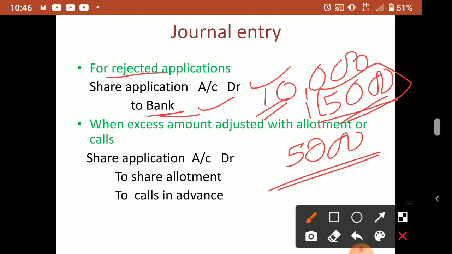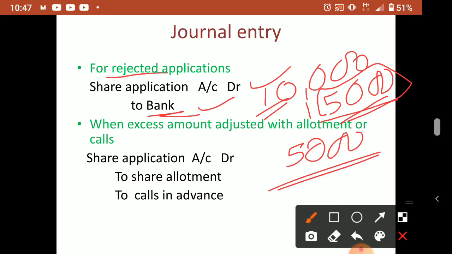When we solve the question you will understand it. Suppose you have to give me 5 rupees but you gave me 10 rupees. Next month also you have to give me 5 rupees again. But you sent me 10 rupees this month, when actually you had to give me 5. So I will take 5 rupees from that 10 and keep 5 with me. Then next month when you have to pay the other 5 rupees, I will say, you don't send any money, I have your remaining balance with me. So like that only, here also.